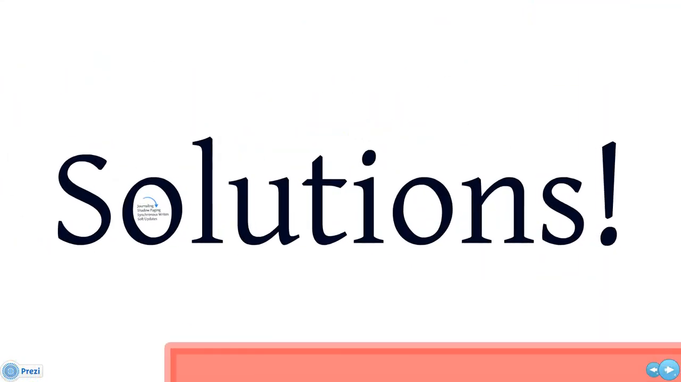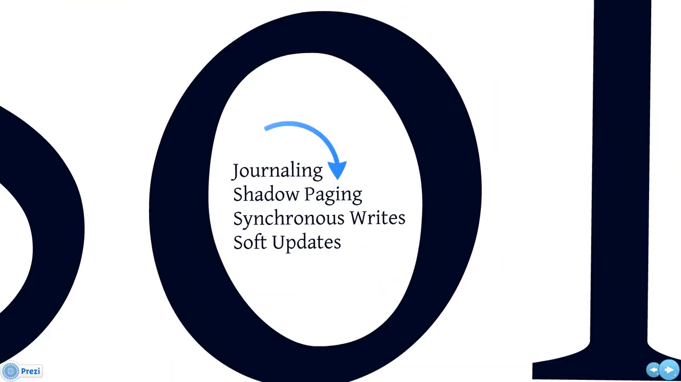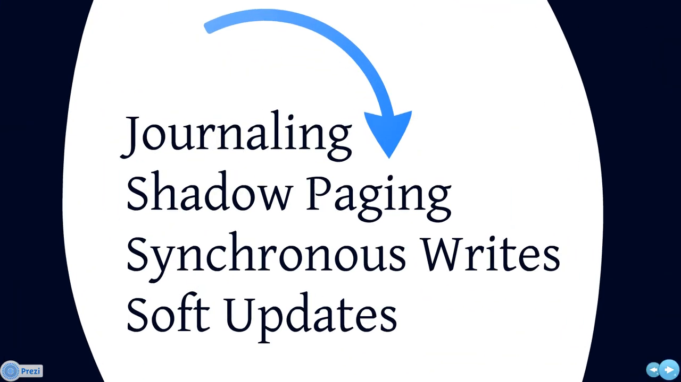There are four types of solutions to this problem. The solutions are journaling, shadow paging, synchronous writes, and soft updates. Synchronous writes and soft updates entail carefully controlling the order of updates when making logical changes to the metadata state, and running a consistency repair program after each system crash. However, this takes a long time, making these options unpopular.